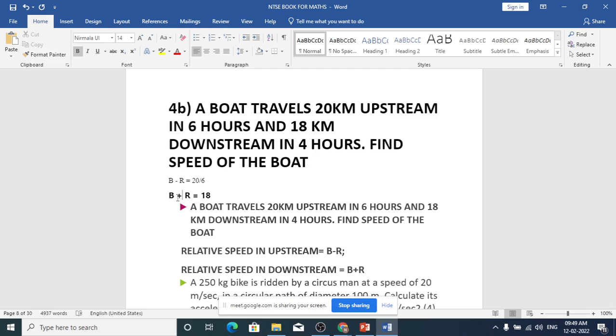B plus R equal to 18 by 4. A boat travels 20 kilometers upstream in 6 hours and 18 kilometers downstream in 4 hours, so divided by 4. Can you find from this how much is B? These are the two equations you have. You find from this what is B.